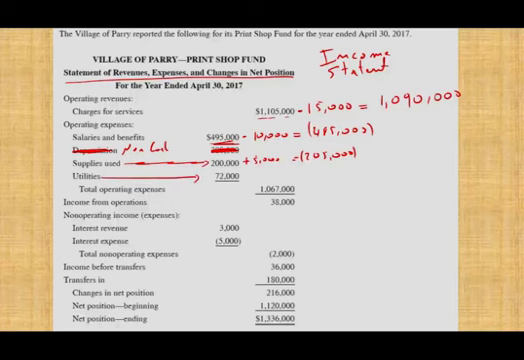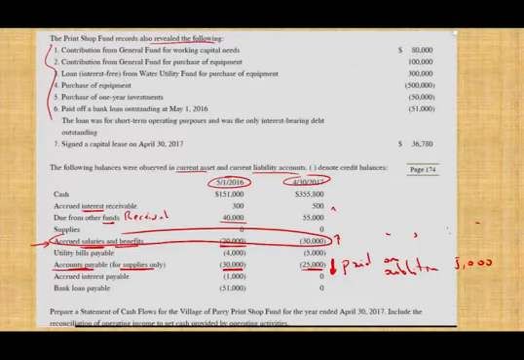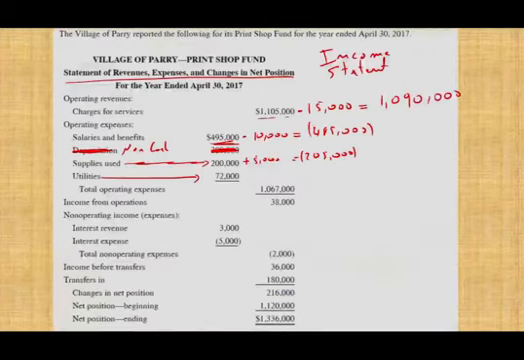Utilities based on the accrual figures, it shows 72,000. Now we need to see if there's any account related to the utilities on the balance sheet. So I have utilities payable. It's also a liability, and the liability here went up. Well, what does it mean? It went up by 1,000. When the liability goes up, it means I am expensing without paying. Why? Because my liability goes up. Well, if I'm expensing without paying, it means I have to reduce this by 1,000 because I did not pay for $1,000. Therefore, my total cash paid for utilities is only 71,000.